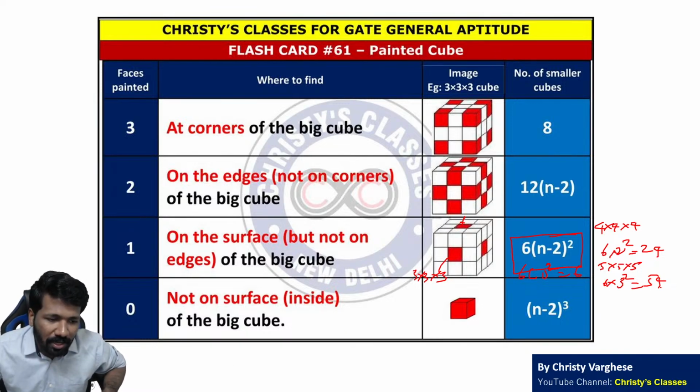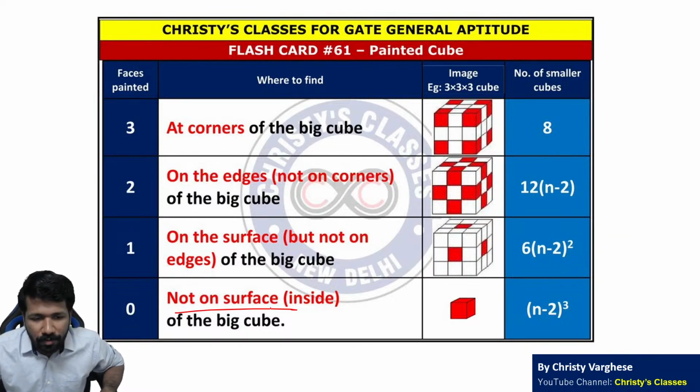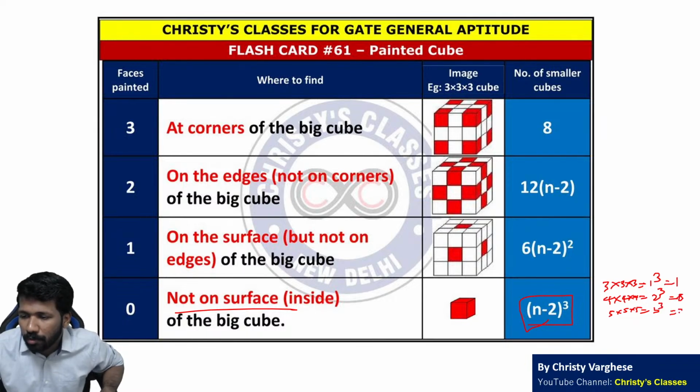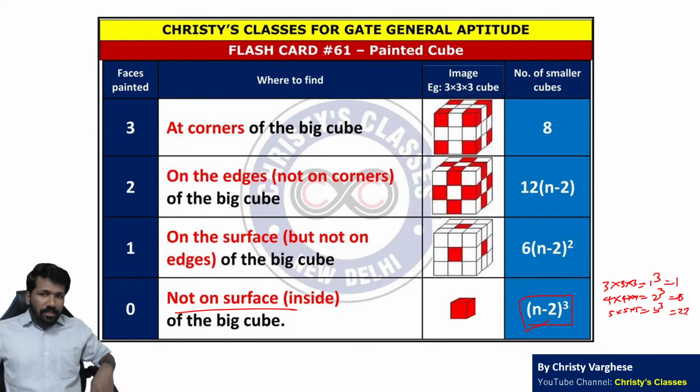Now 0 side painted means cubes that are not on the surface, they are inside the bigger cube. उसका formula है n minus 2 the whole cube, like 3 by 3 by 3 है तो 3 minus 2 the whole cube, that is 1 cube. 4 by 4 by 4 है तो 4 minus 2 the whole cube, that is 2 cube. 5 by 5 by 5 है तो 5 minus 2 the whole cube, that is 3 cube and so on. I hope all of you are clear. So this is the complete theory of painted cube.